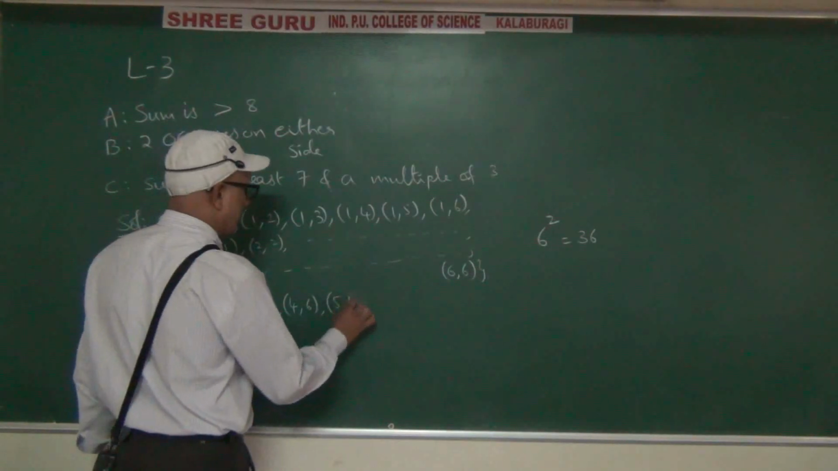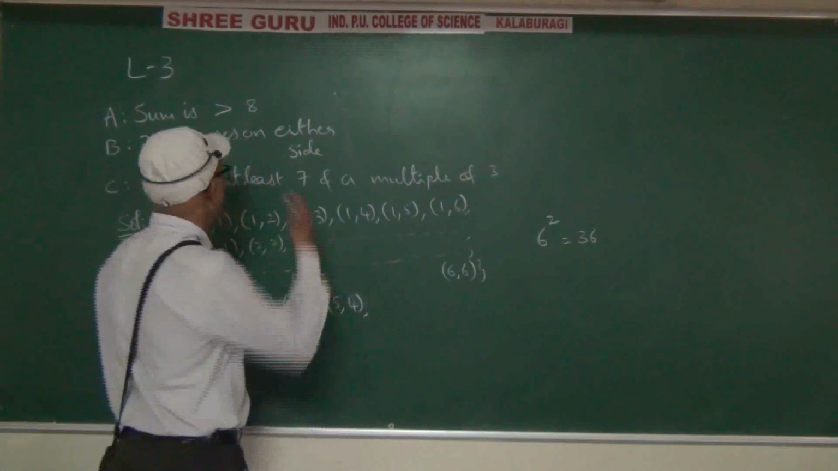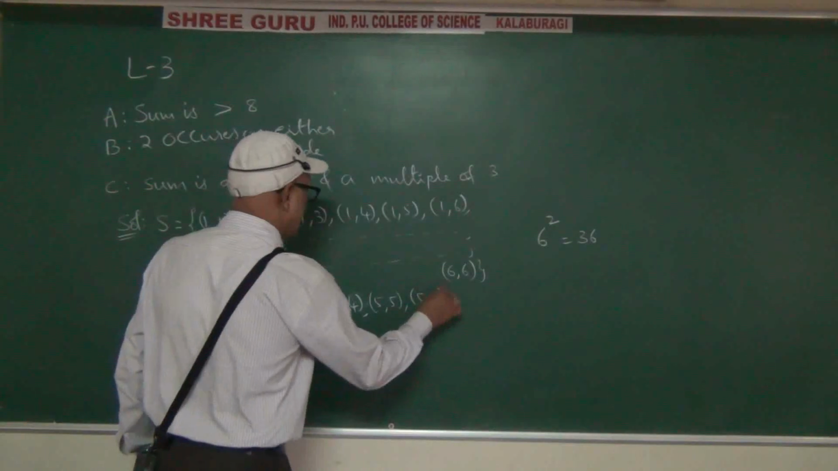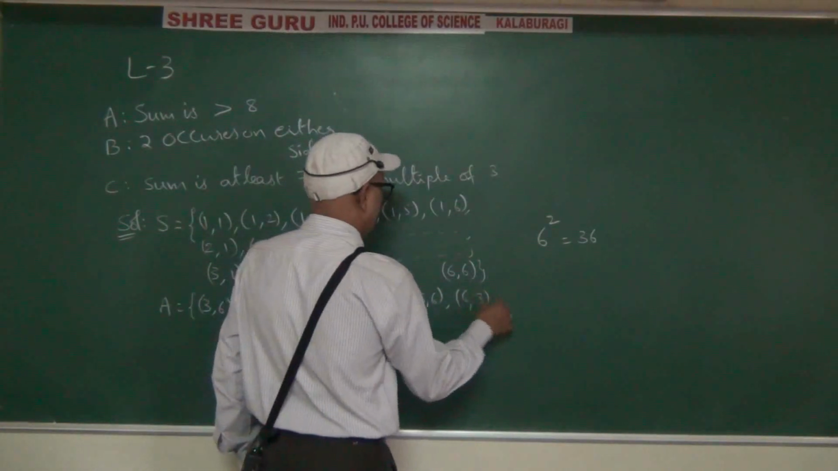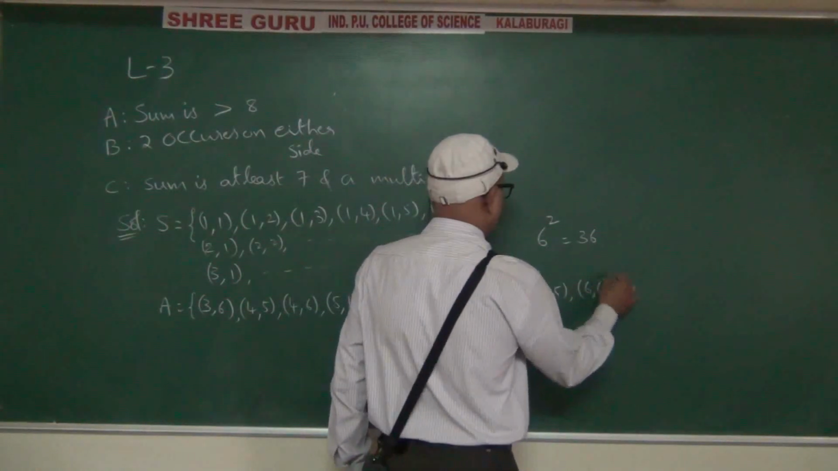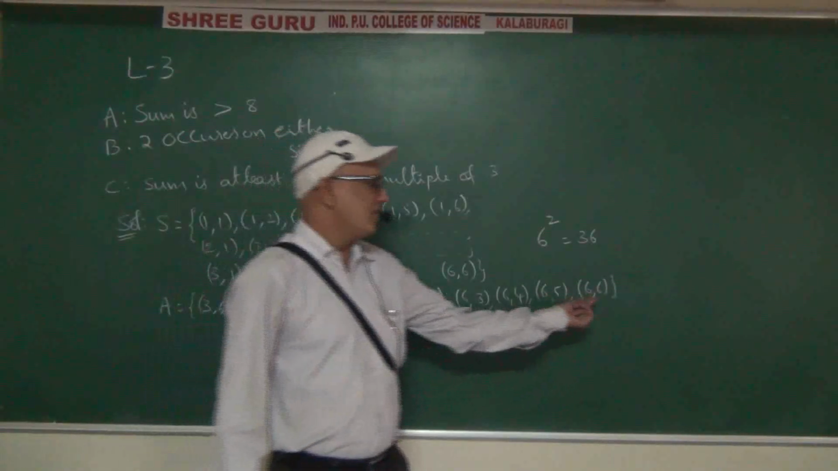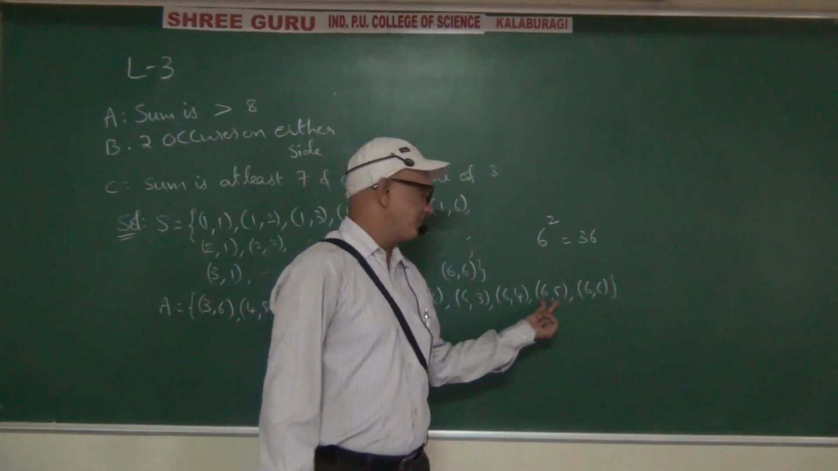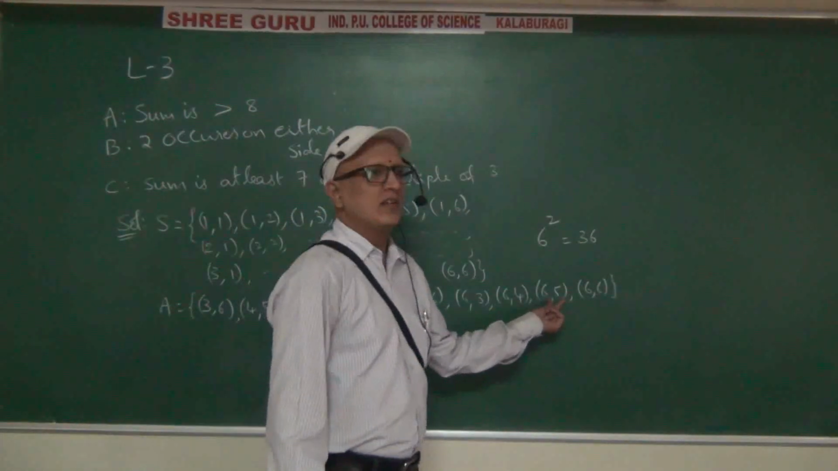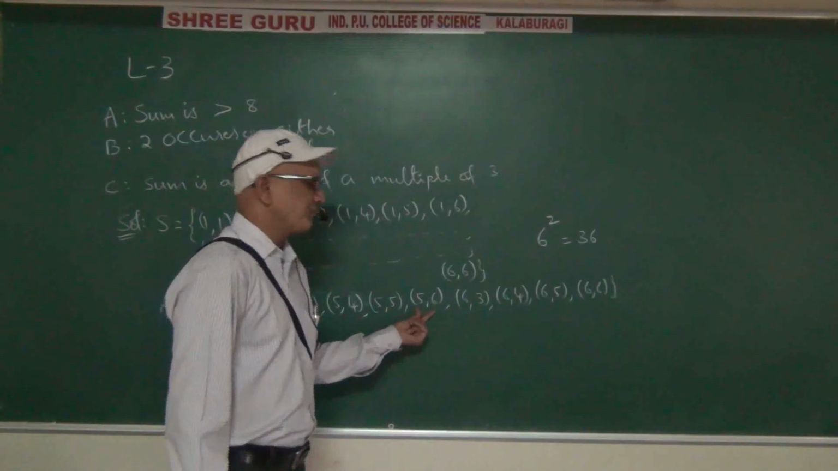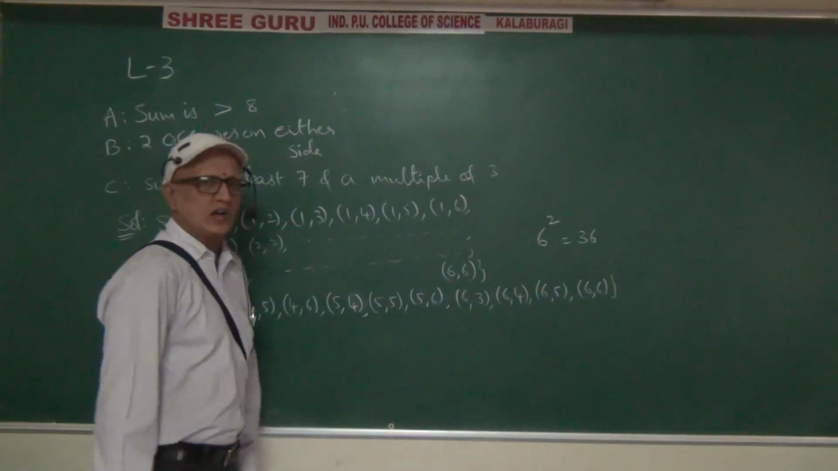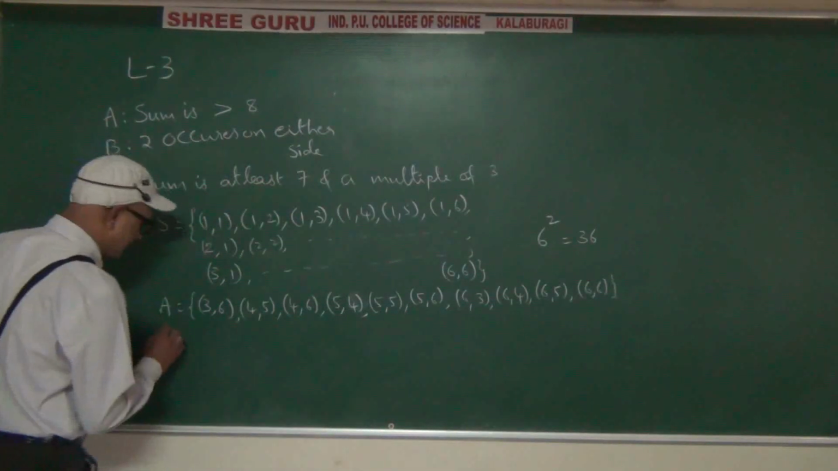5,3 means 5 plus 3 is 8, but we want greater than 8. So 5,4; 5,5; 5,6; 6,3; 6,4; 6,5; 6,6. The sums 12, 9, 10, 11 are all greater than 8. So all these sums should be greater than 8.